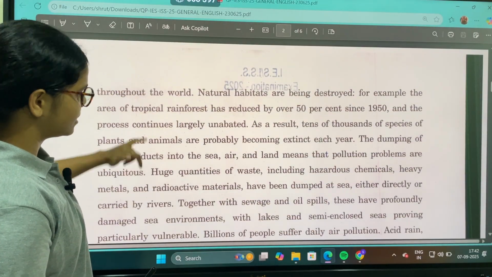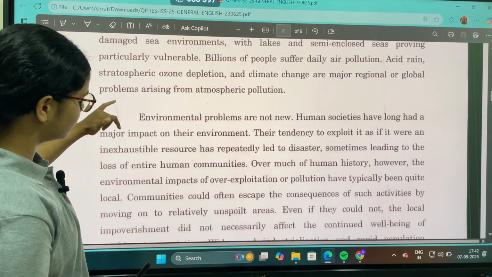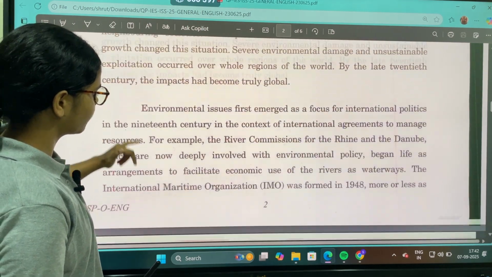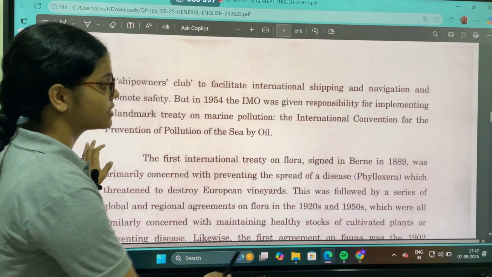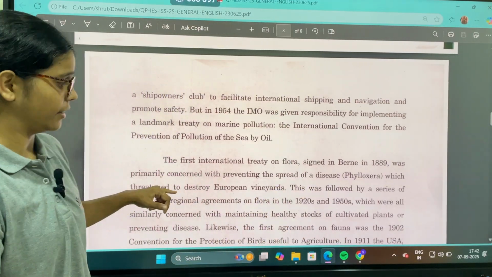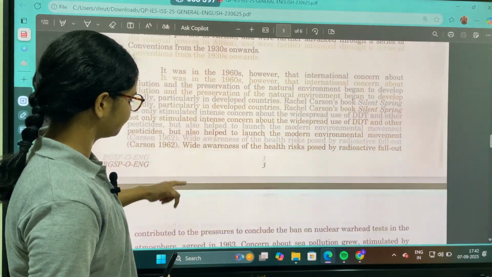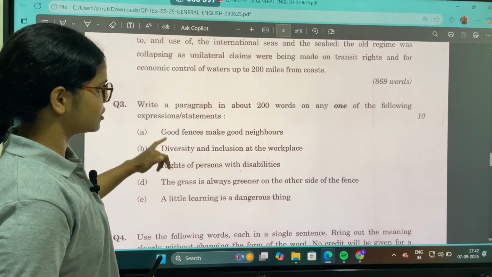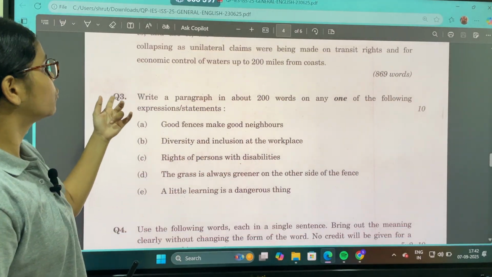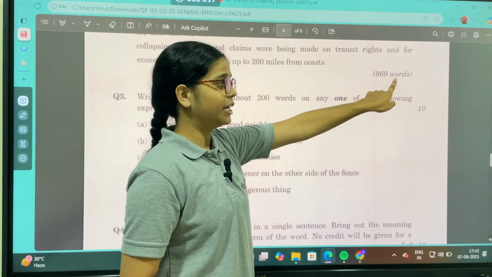And this is the whole passage. You can see the comprehension. Next. And this passage requires thorough reading. That will again be taught in Startup Academy itself. The complete passage. Now coming to the question number 3. See, words are already mentioned.